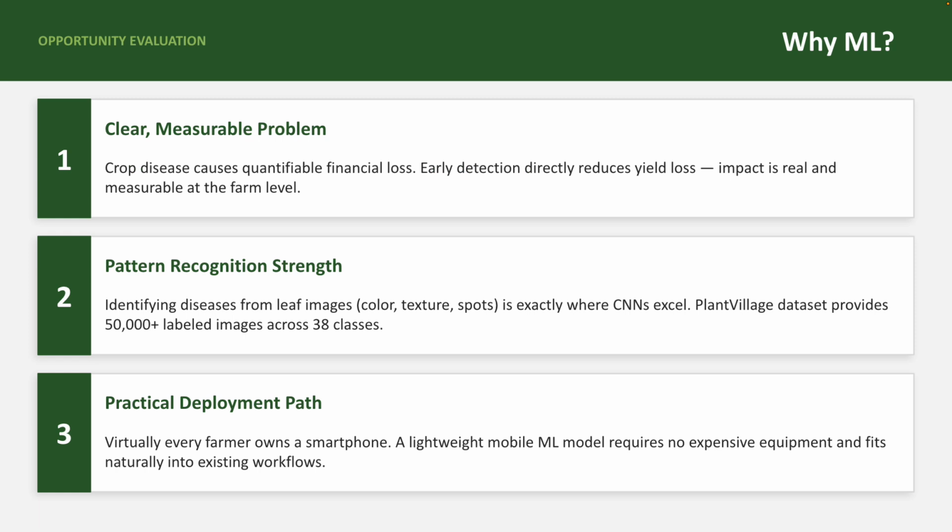Second, this is a pattern recognition problem at its core: distinguishing between healthy and diseased leaves based on visual features like color, texture, and spot patterns. This is exactly the kind of task where deep learning models, specifically convolutional neural networks, that is CNNs, trained on image data have demonstrated exceptional performance. In fact, publicly available datasets like the PlantVillage dataset, which contains over 50,000 labeled images of healthy and diseased crop leaves across 38 classes, make this a tractable problem to approach immediately.